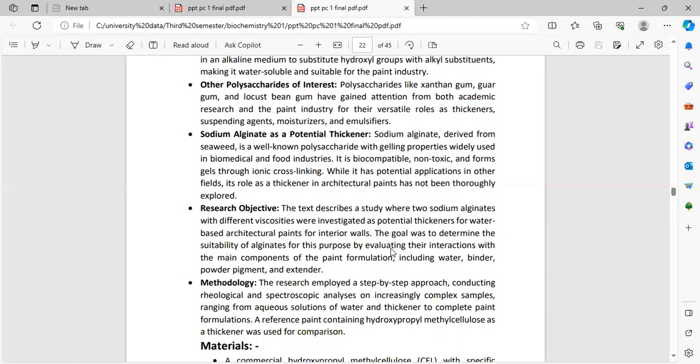Sodium alginate as a potential thickener. Sodium alginate derived from seaweed is a well-known polysaccharide with gelling properties, widely used in the biomedical and food industry. It is biocompatible, non-toxic and forms gels through ionic cross-linking. While it has potential applications in other fields, its role as a thickener in paint has not been thoroughly explored.